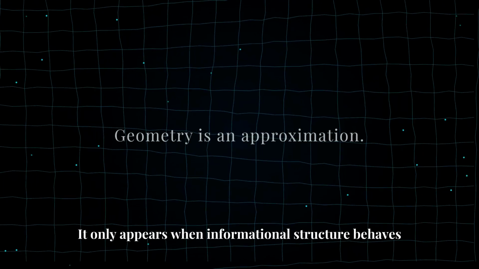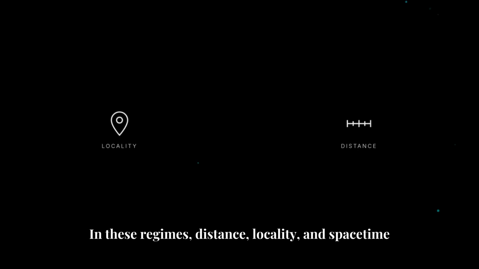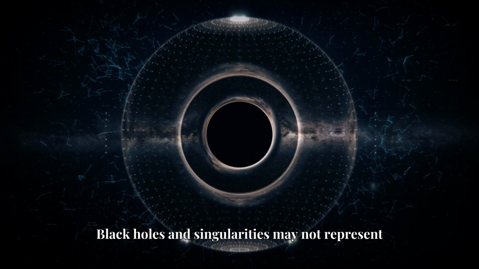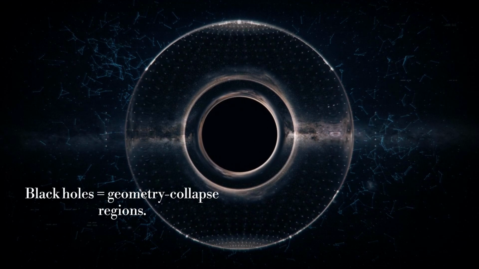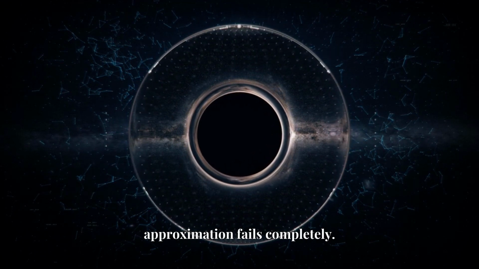This produces one of the most radical conclusions in the framework. Geometry is not universally valid. It only appears when informational structure behaves smoothly enough. There exist informational regimes where geometry itself collapses. In these regimes, distance, locality, and space-time stability all lose meaning. Black holes and singularities may not represent infinite physical objects. Instead, they may represent regions where geometric approximation fails completely.